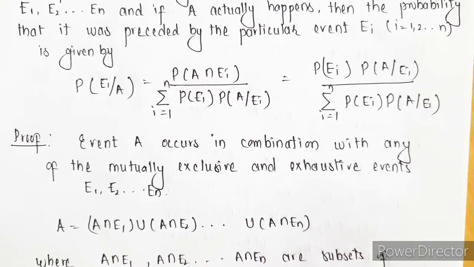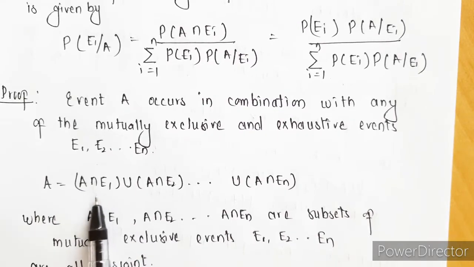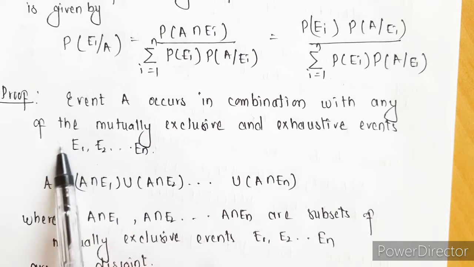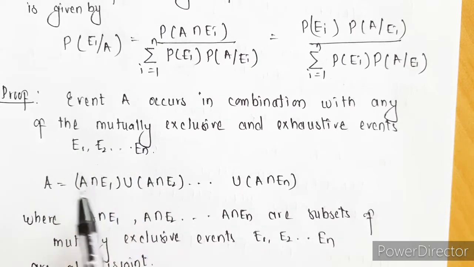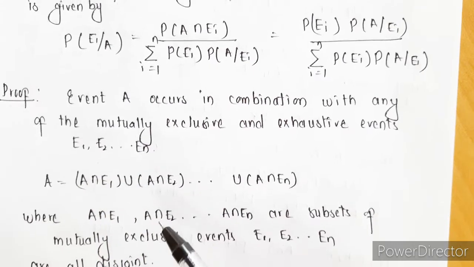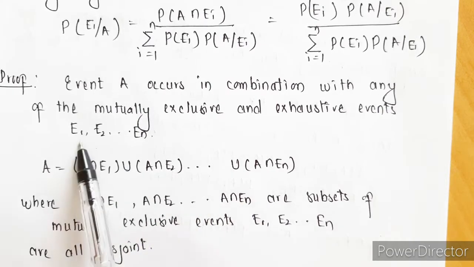Now all these subsets, A intersection E1, A intersection E2 till A intersection En, are subsets of mutually exclusive events, so they are also going to be mutually exclusive and disjoint.